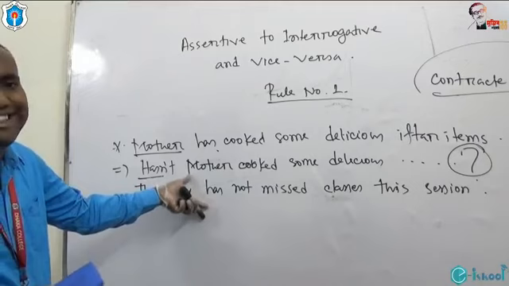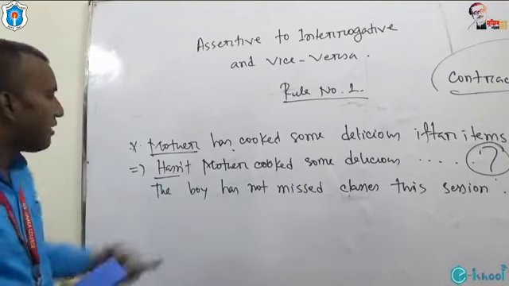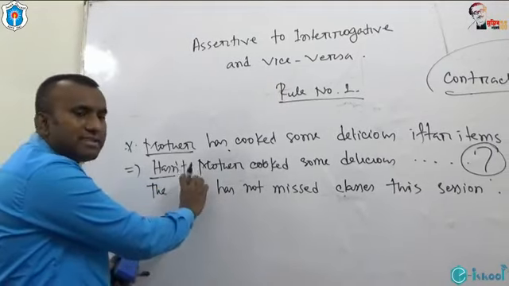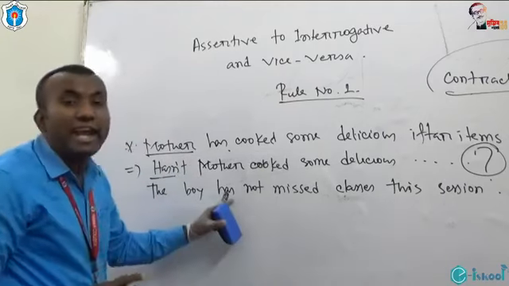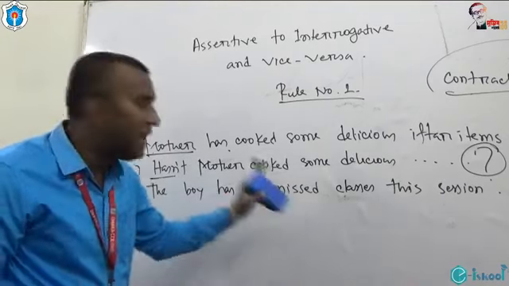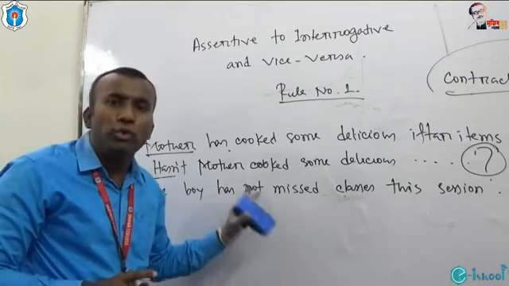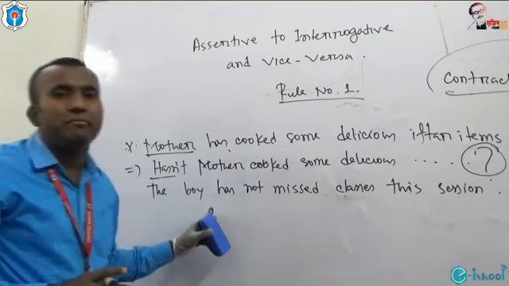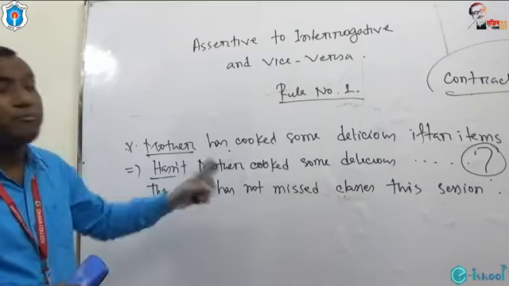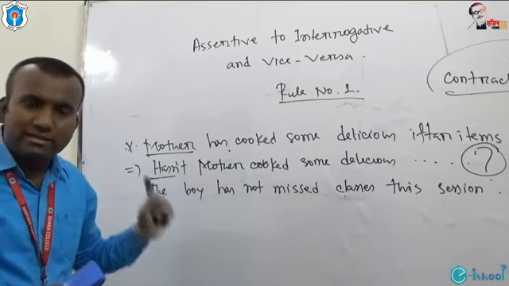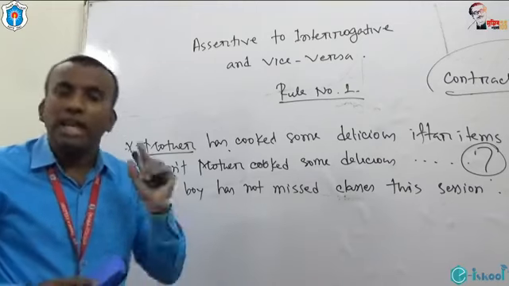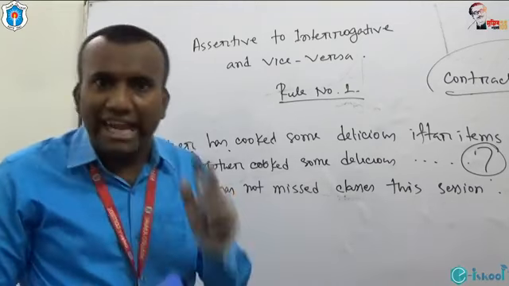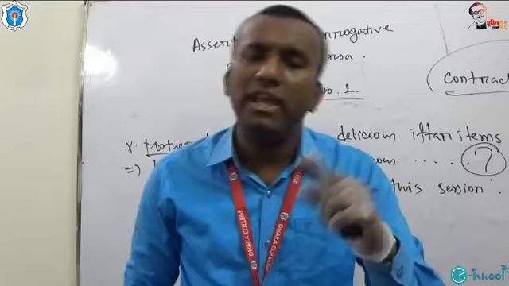How can we turn this sentence into interrogative? This assertive sentence is affirmative or negative. This one is negative. If it is negative, we will not use any negative in interrogative. I'm going to repeat. If assertive sentence is affirmative, interrogative will be negative. If assertive sentence is negative, interrogative sentence will be affirmative.